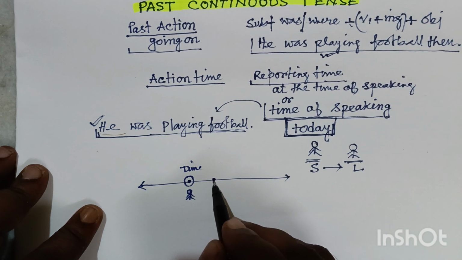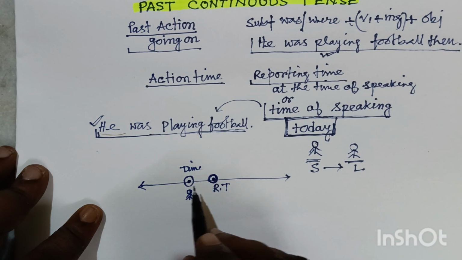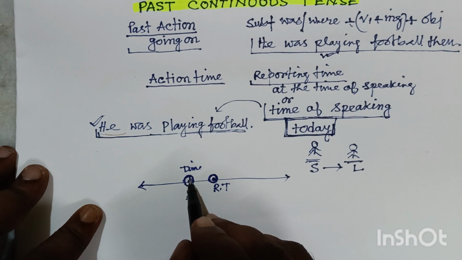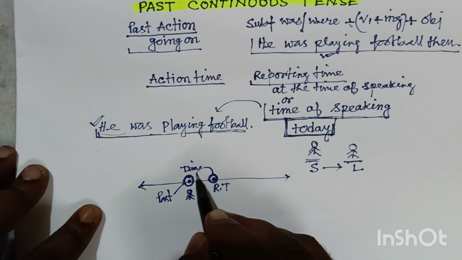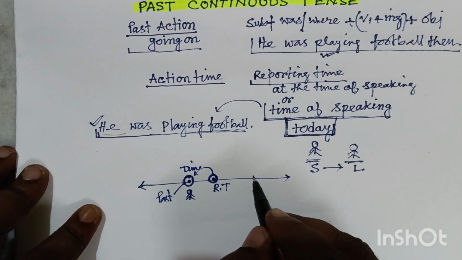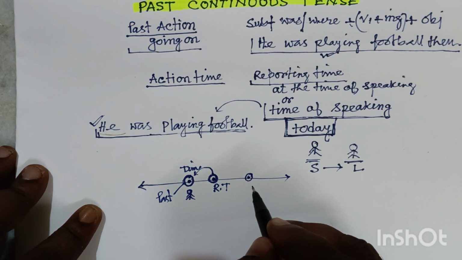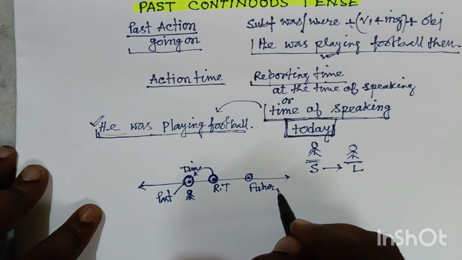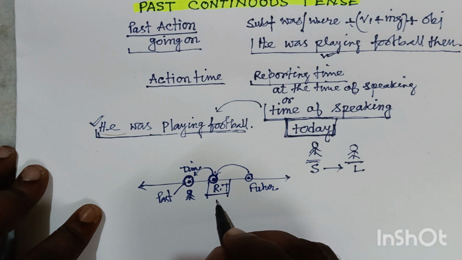Friends, suppose this is our reporting time, the time of speaking, and this is the time of action, and this time of action is past in relation to this time. And any action after this will be future in respect of this time. Right now I am here, on this point, this is my present time. Friends, this is the main concept.